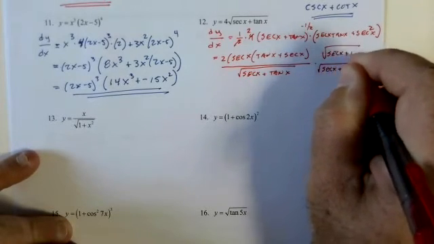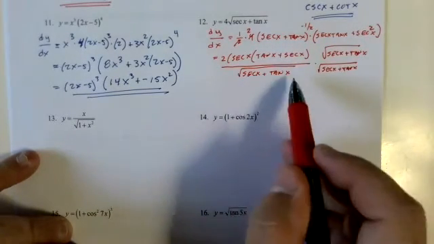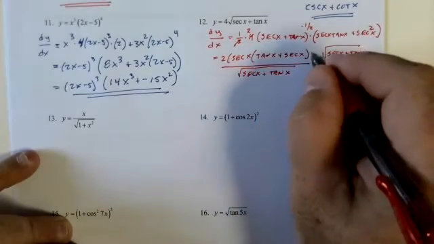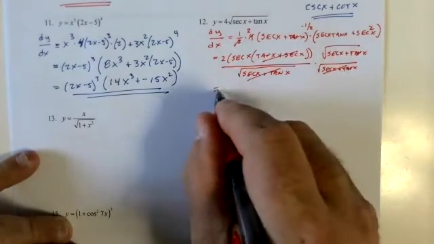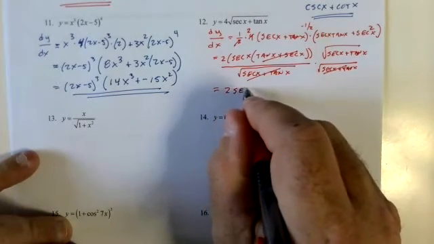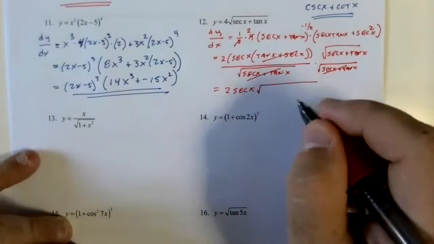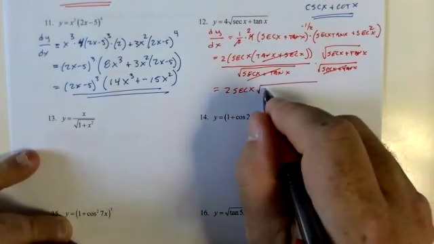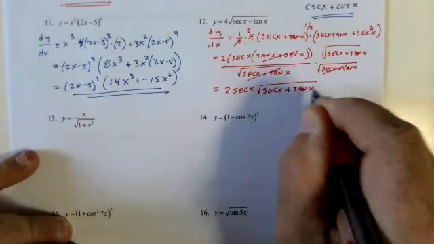Secant x plus tangent x. Put these together, get secant x plus tangent x. I'm left with 2 secant x, I don't need the parentheses anymore, square root of secant x plus tangent x.